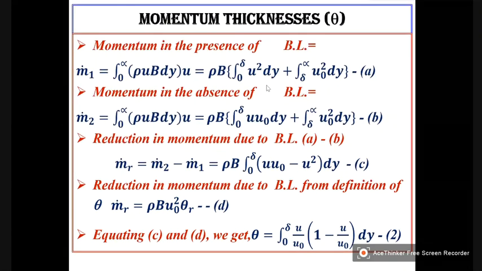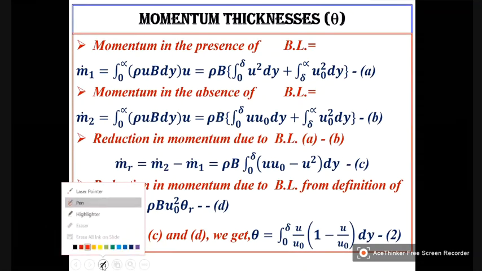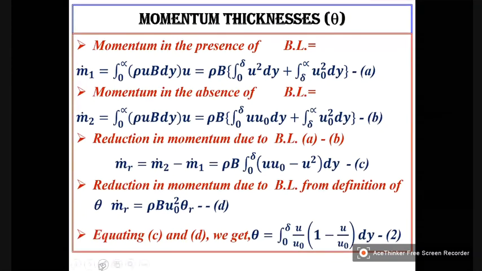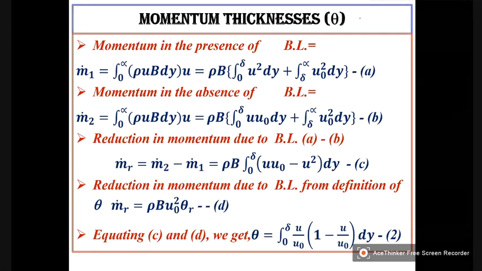Momentum is always given as a product of mass and velocity. Now here mass can always be written as mass density times volume. Now what is mass density? Mass is always given as a product of mass density rho and volume.